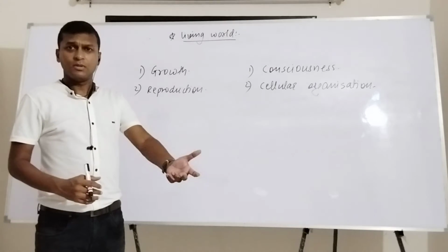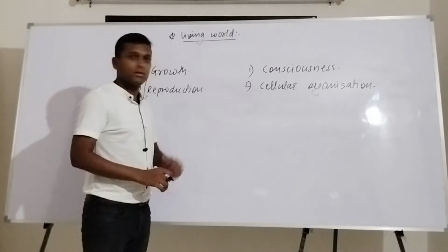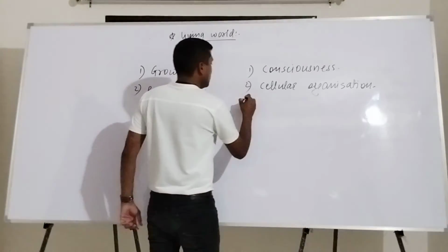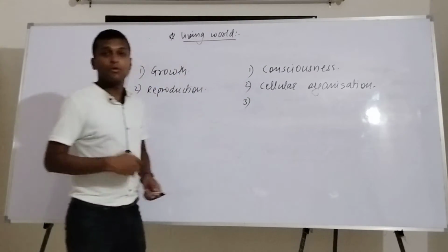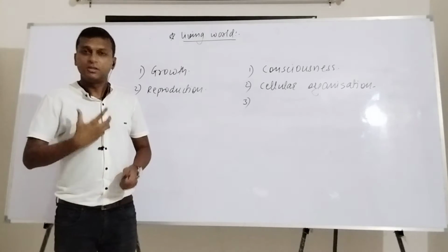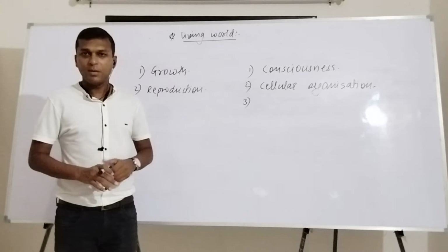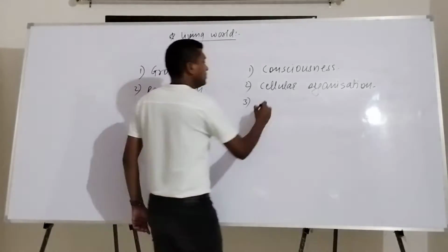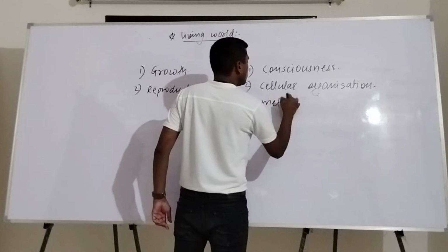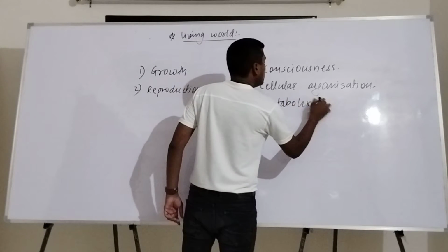Some people argue that because there is cellular organization, and because that organism has consciousness, something inside its body is happening, so it must show some metabolism.